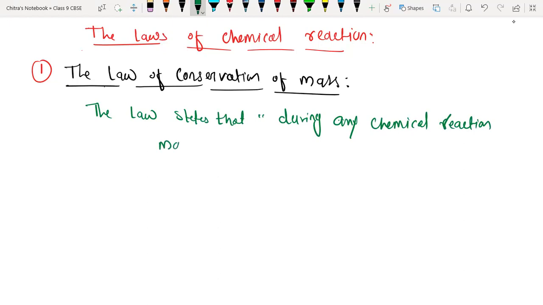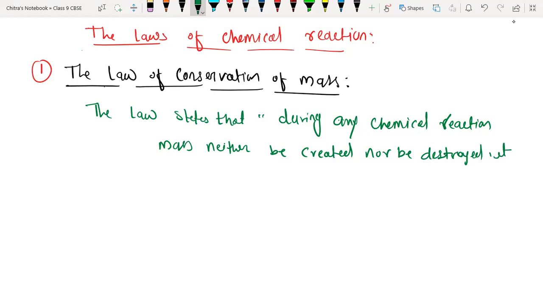Mass neither be created nor be destroyed.